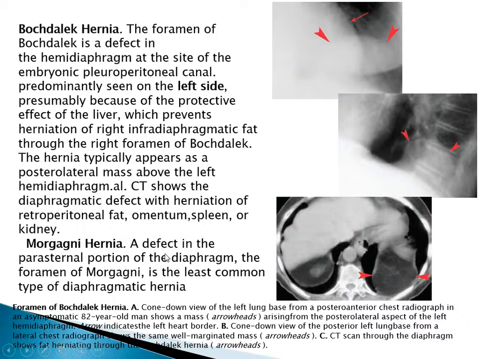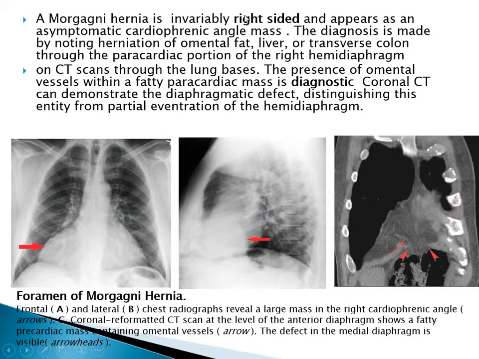Morgagni hernia is a defect in the parasternal portion of the diaphragm, and the foramen of Morgagni is the least common type of diaphragmatic hernia. It's mostly right-sided and appears as an asymptomatic cardiophrenic angle mass, diagnosed by noting herniation of omental fat, liver, or transverse colon through the paracardiac portion of the right hemidiaphragm.